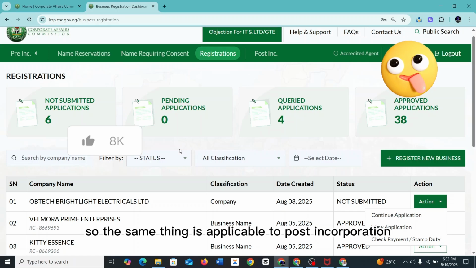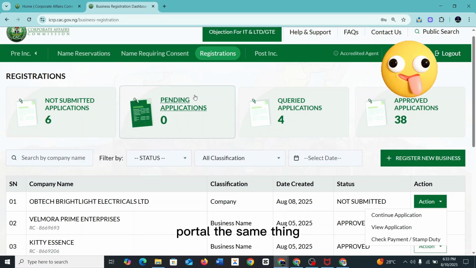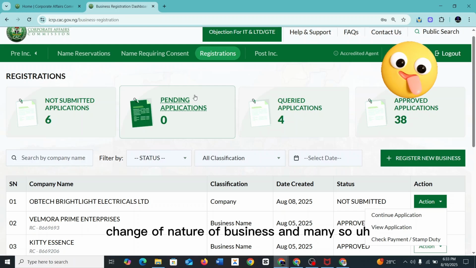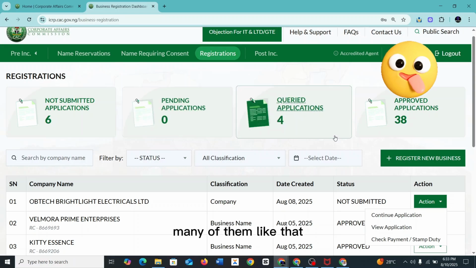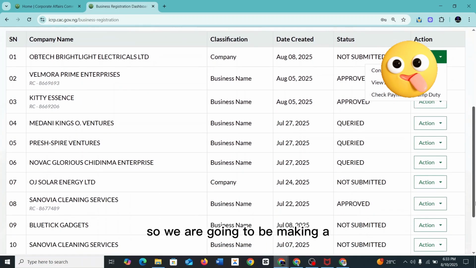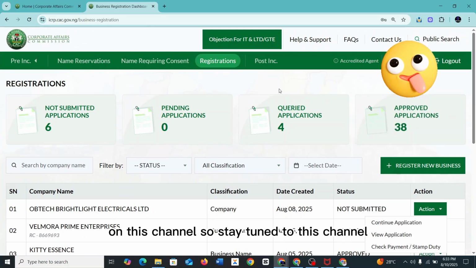So the same thing is applicable to post-incorporation portal. The post-incorporation portal is where you can do your annual return, you can do change of address, change of name, change of nature of business, and many of them like that. So that is where you can do that. So we are going to be making a video on how to resolve query on this channel. So stay tuned to this channel.